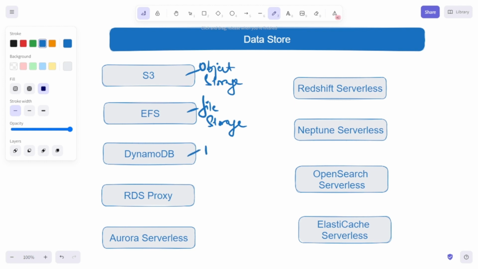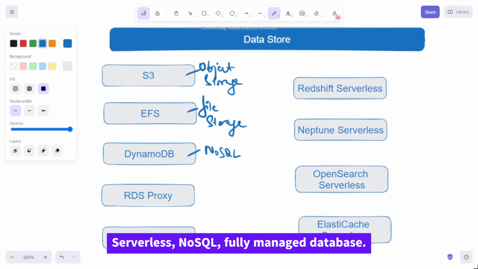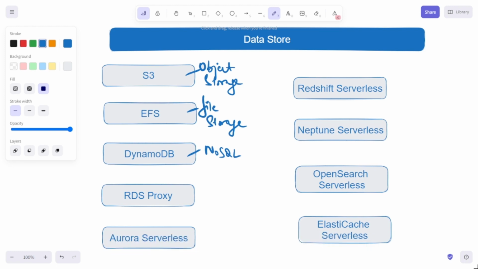It is a serverless NoSQL database. It is fully managed and it provides single-digit millisecond performance at any scale. With DynamoDB, there is no need for server provisioning, patching, or management at all. Additionally, you need not install any software as well. So there are multiple use cases where you can use DynamoDB, such as you can use it to develop software applications, or you can scale your gaming platforms, or you can create your media metadata stores in DynamoDB as well.